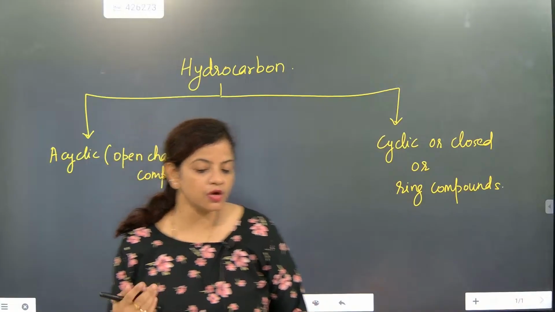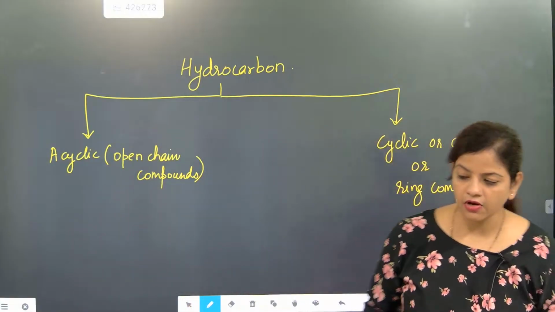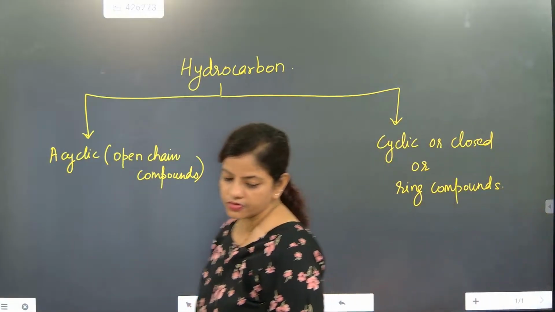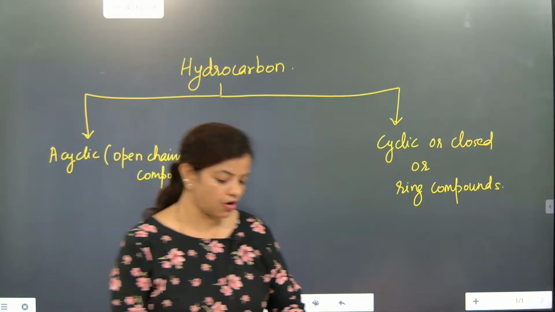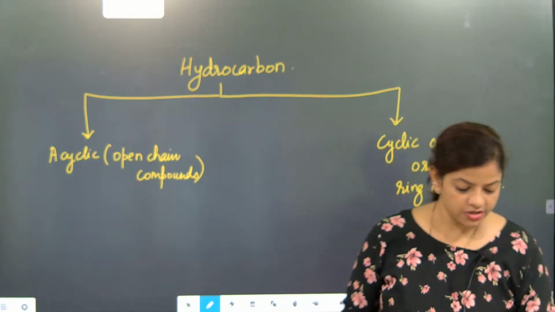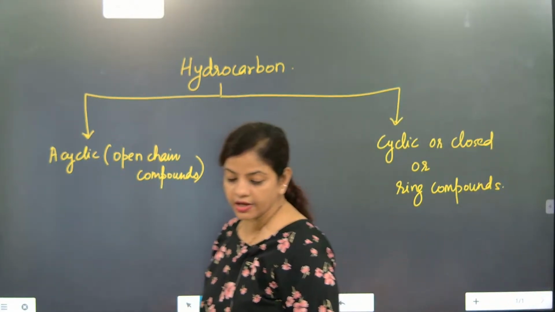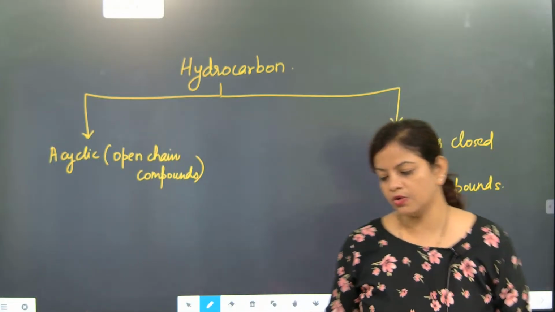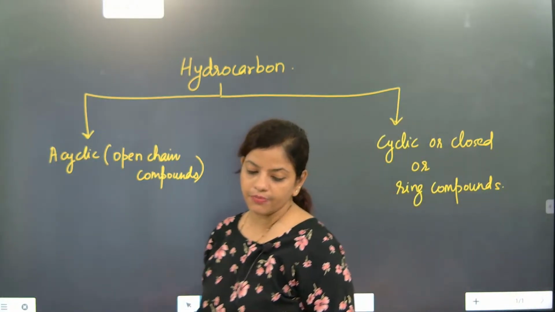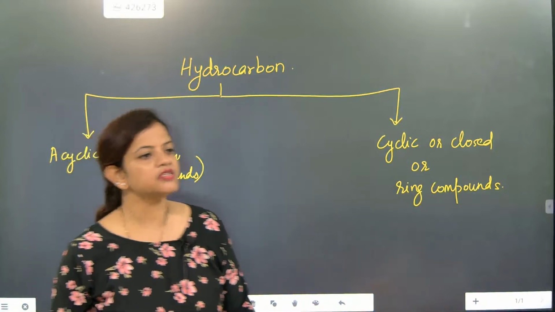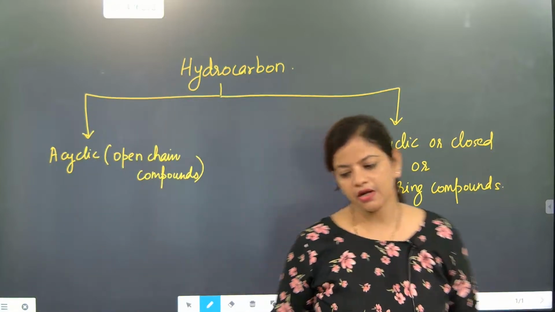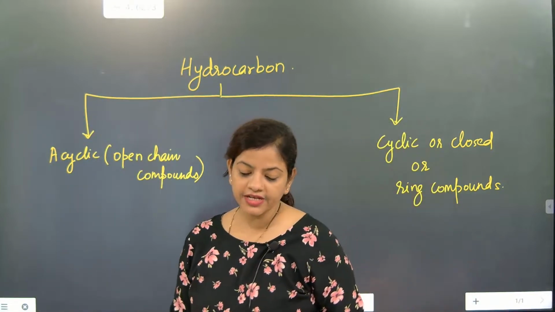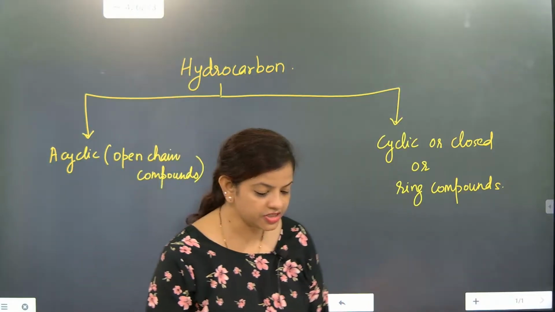Cyclic or closed or ring compounds. Understood? Cyclic or closed or ring compounds. These are the things. Understood? Got it? So now next one we are going to do here. Please check this one out.